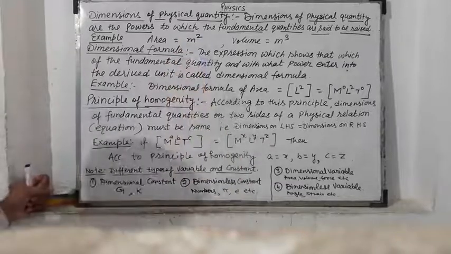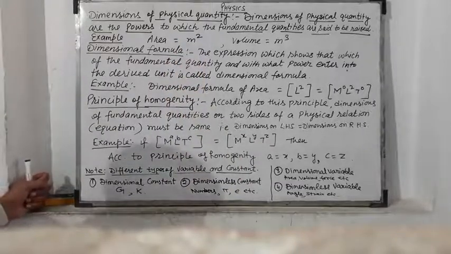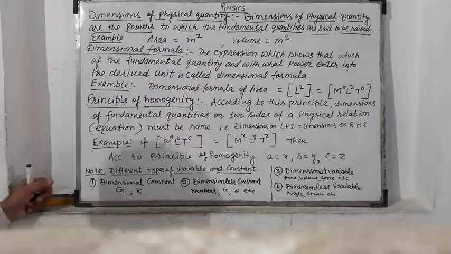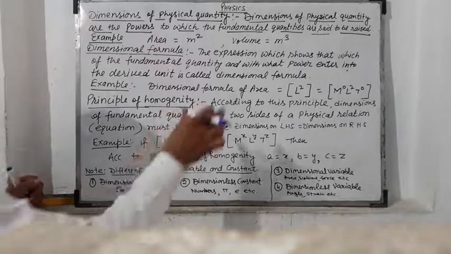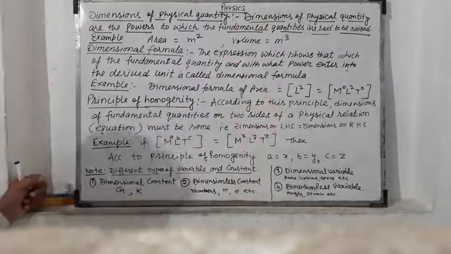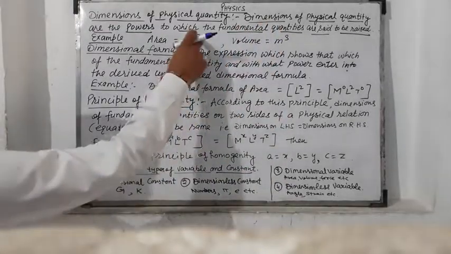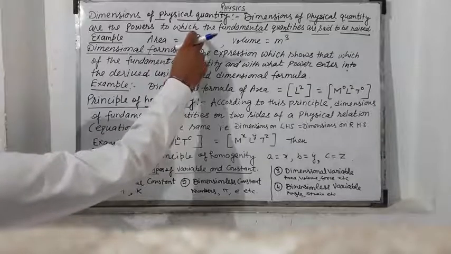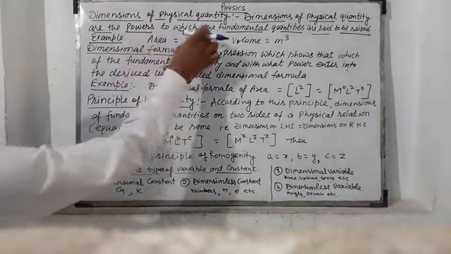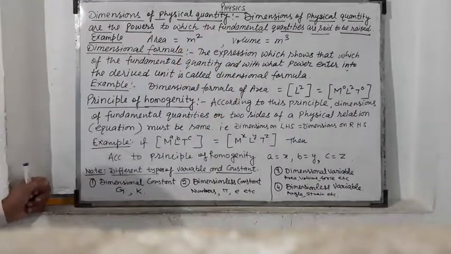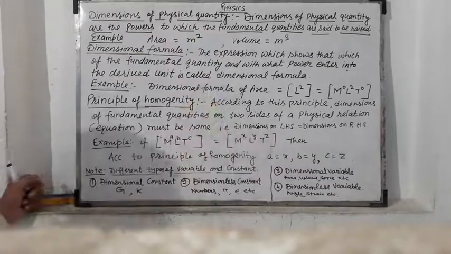Meter is the unit of the fundamental quantity length, so it is raised to a power of 2. This means area is a two-dimensional quantity. It has dimension 2.